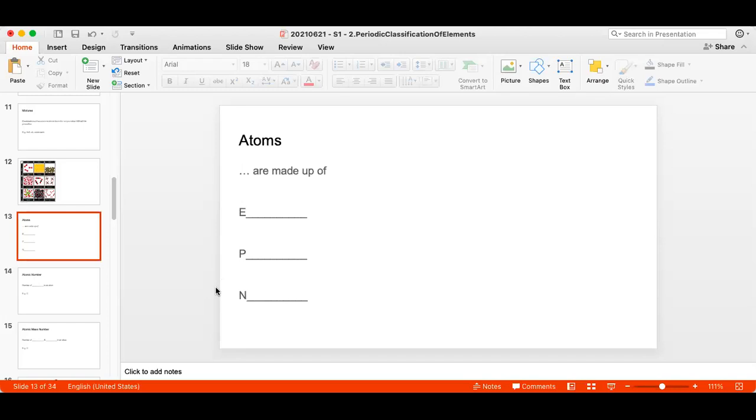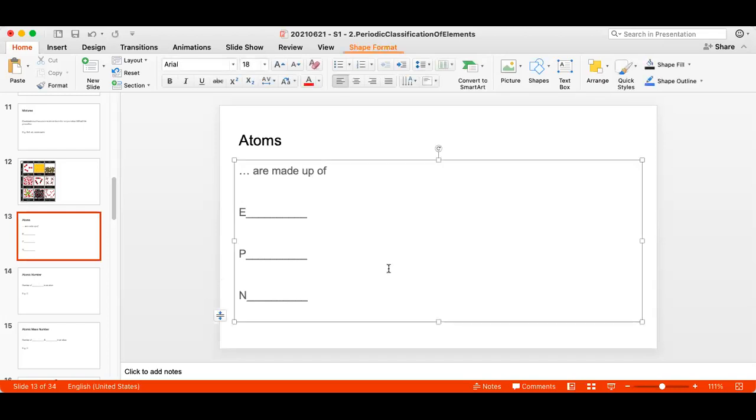Right? Yes, you are getting the correct answers. Let us write it on the slide. Atoms are made up of electrons. They are made up of protons. And neutrons. Correct, they are formed of neutrons.